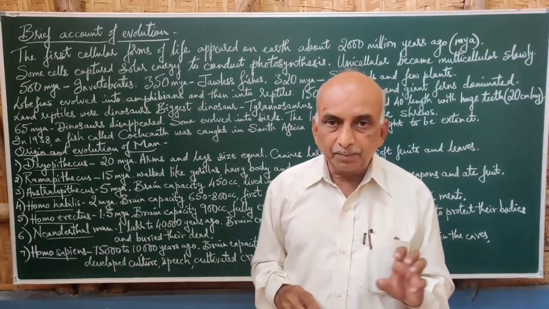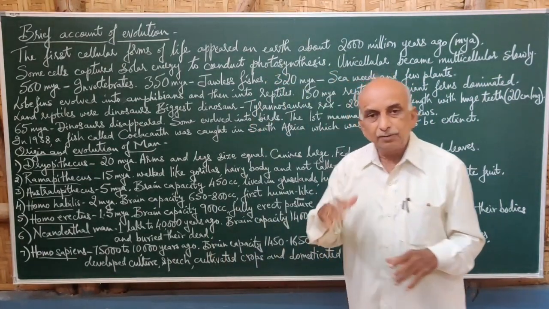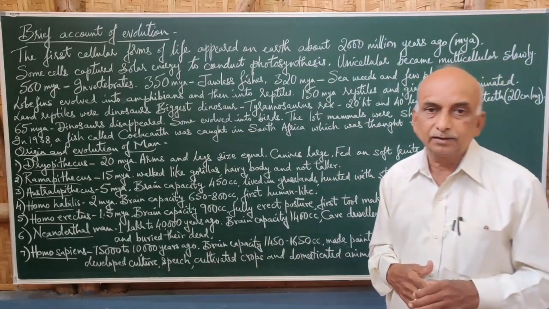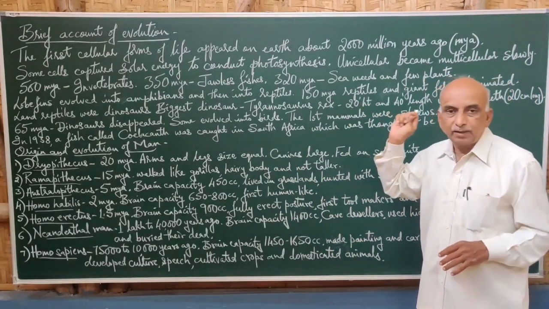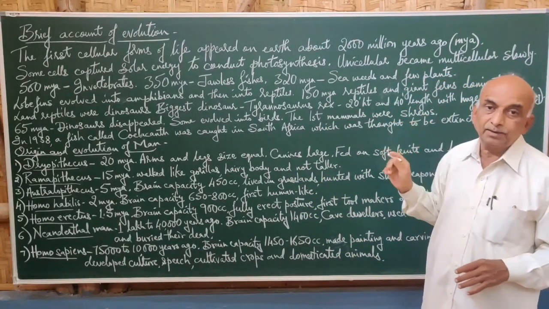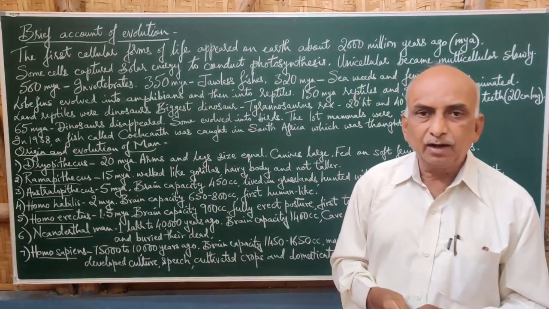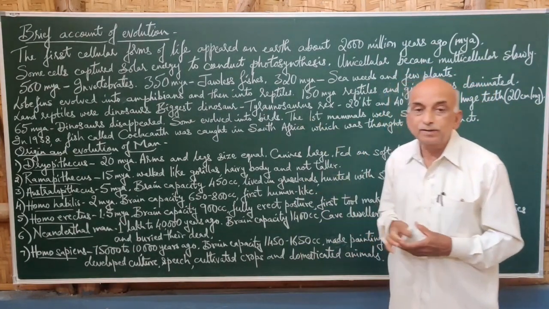Among the reptiles, the dinosaurs were the land reptiles, and there were remaining reptiles in the other parts of the earth, in water and other regions. The land reptiles were dinosaurs, and they were dominant on the earth about 150 million years back. Among the dinosaurs, the largest or biggest is the Tyrannosaurus rex.